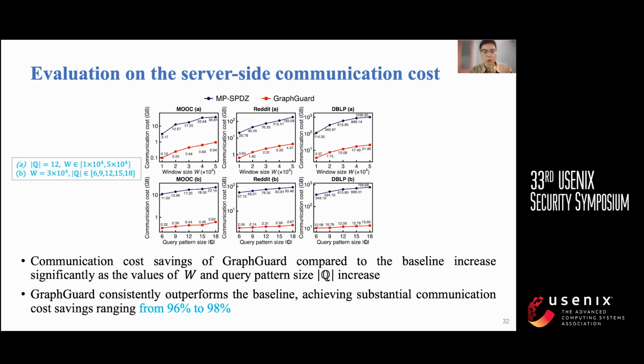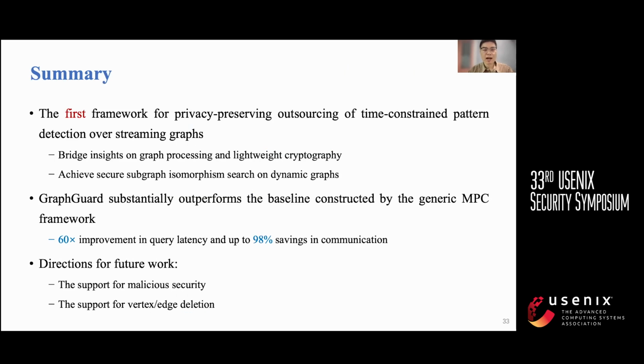We can observe that GraphGuard also significantly reduces communication costs, with savings ranging from 96% to 98% compared to the baseline. In summary, GraphGuard is the first framework for privacy-preserving outsourcing of time-constrained pattern detection over streaming graphs. For future work, we can consider adding support for multiparty security or handling vertex or edge deletion.